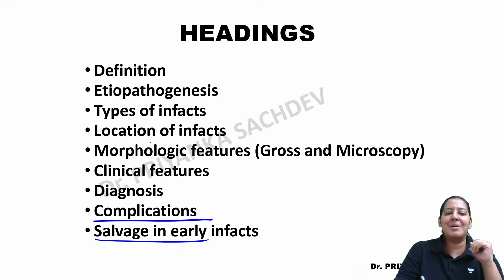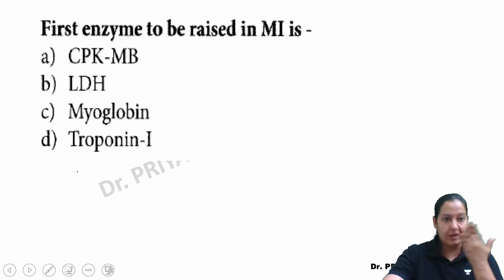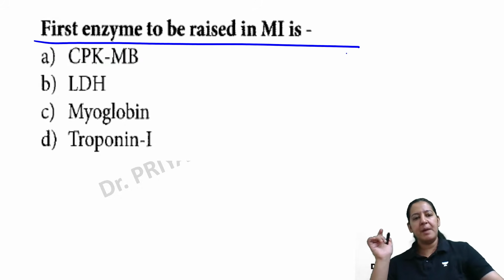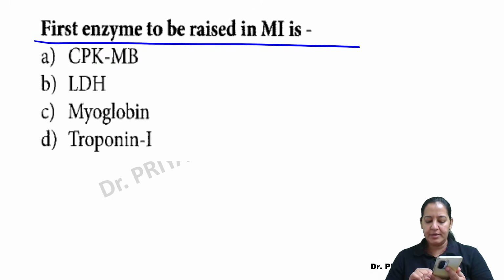So I would like to do some polls from here onwards, right? Some polls are there. This is the first question in front of you. Can you tell me the first marker to be raised in MI? First marker to be raised in MI. The 4 options are in front of you. Let me see your chat. Give me a minute to open the link again on YouTube to see your chat.